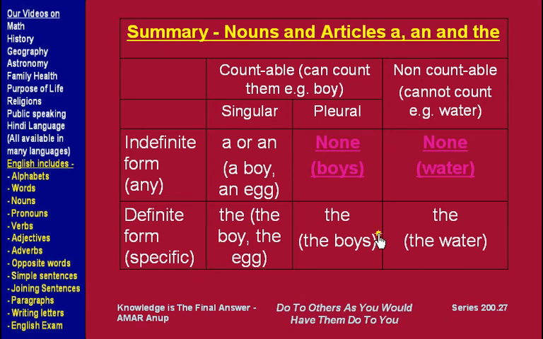The thing to note here is that countable plural nouns and non-count nouns do not use a or an. That is the most important message to take from this part of the presentation. Compared to that, the can be used with countable and non-countable nouns both.